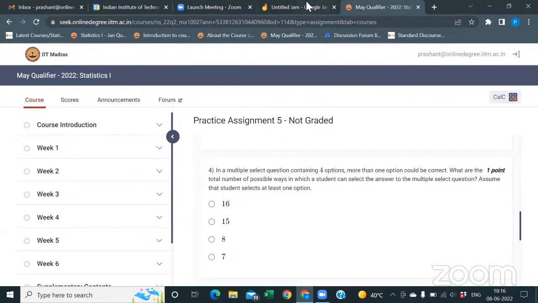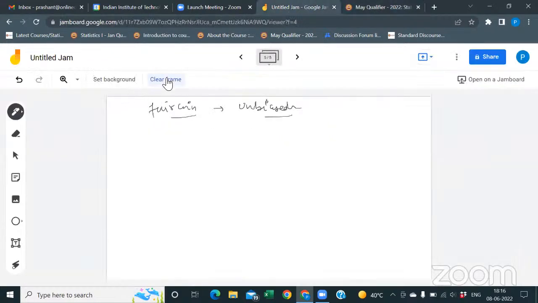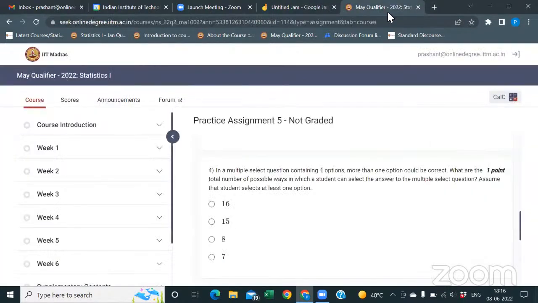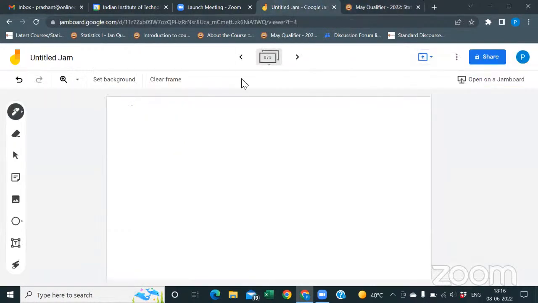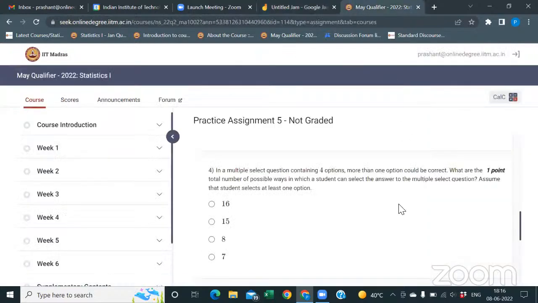See, multiple select question. And how many options are there? 4 options. Suppose the options are the first option, second option, third option, and fourth. In the question, we have to find the number of possible ways in which a student can select the answer to the multiple select question, right?